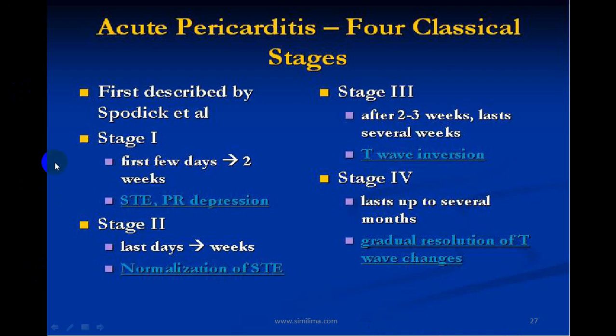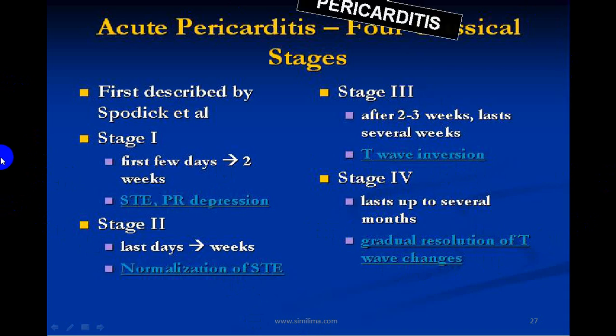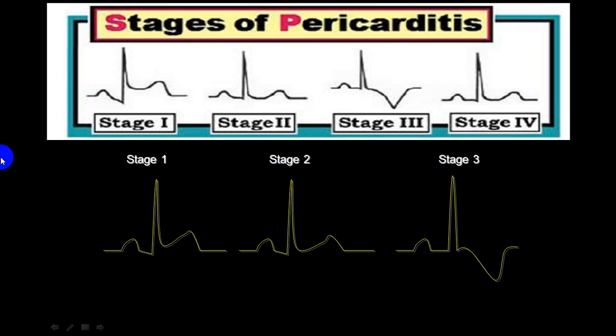So there is an ST elevation in stage 1, while in case of stage 2 there is a normalization of ST elevation. Stage 3 there will be T wave inversion, and stage 4 it will resolve back and T wave will become normal. So these are the different stages. I'll show you one ECG which will show you all together.